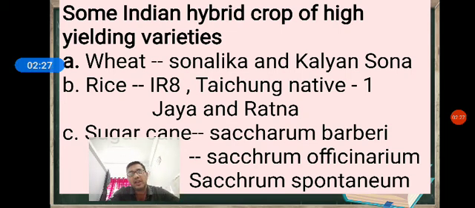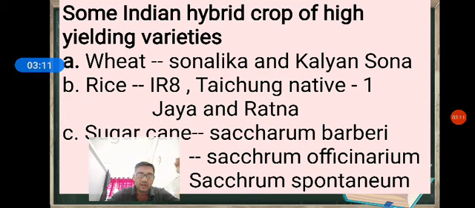So here, India is a country with an ever increasing population. The production is less, but when we apply the plant breeding technique, we increase the yield to fulfill the ever increasing population. Here, the development of semi-dwarf varieties of wheat and rice.